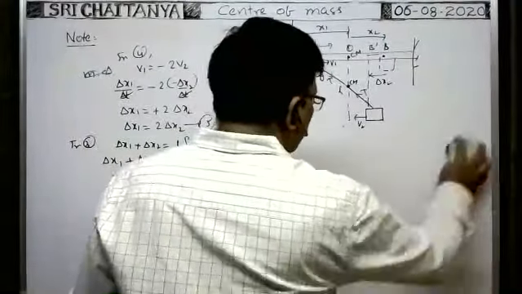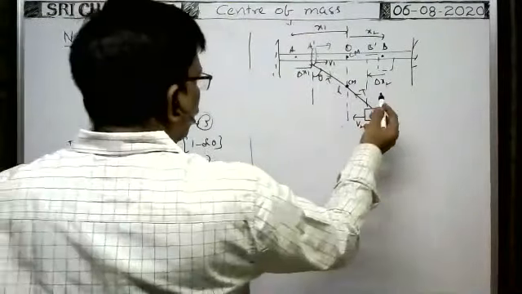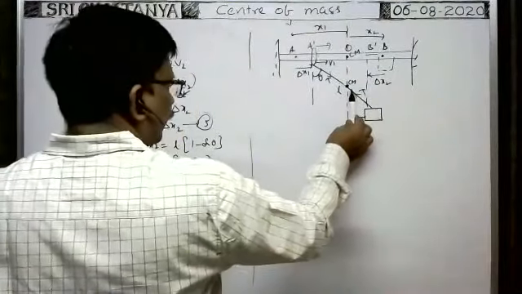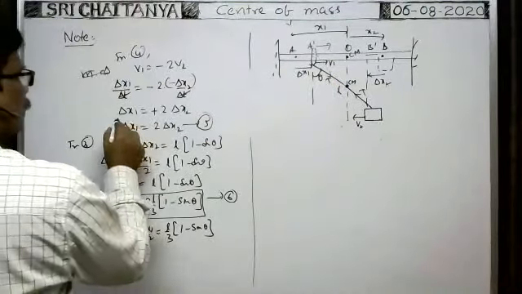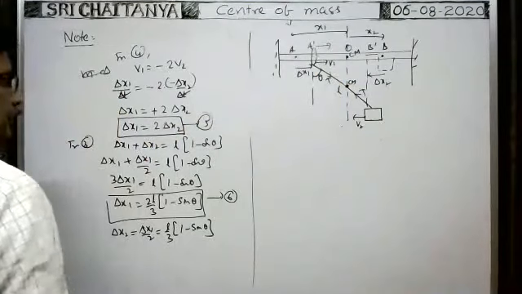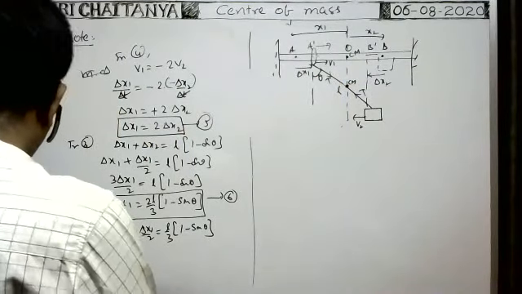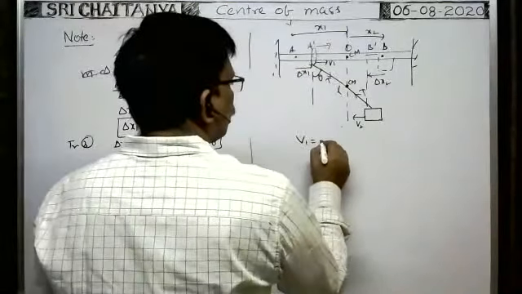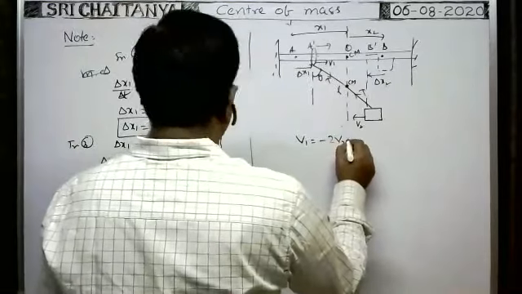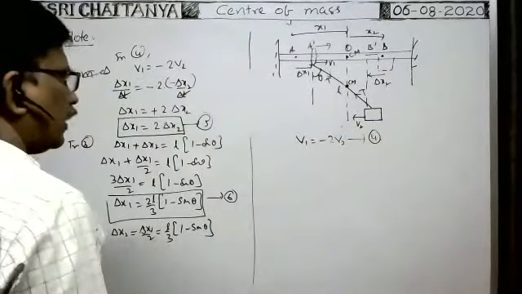So in this way, we obtain the V1, V2 relations. And whenever the displacement of the block is delta x2, what is the displacement of the ring? They may ask. In such a case, the relation is this one. This is also an important one. Okay, next, what about the velocities relation? Already we got V1 is equal to minus 2V2. This is, I think, the fourth equation we got.